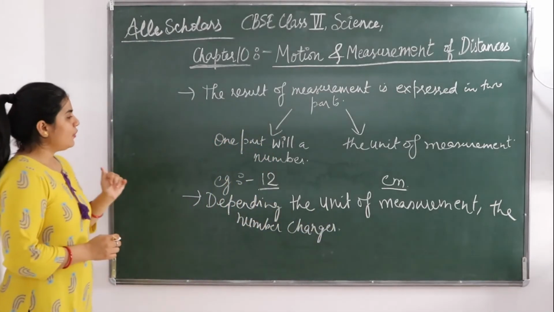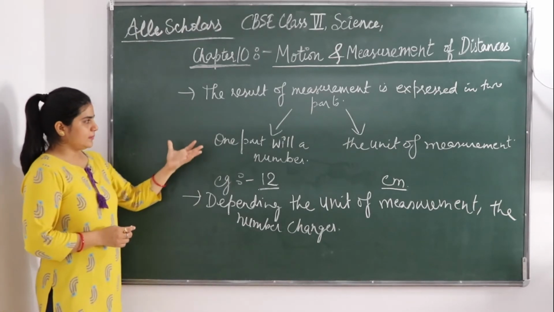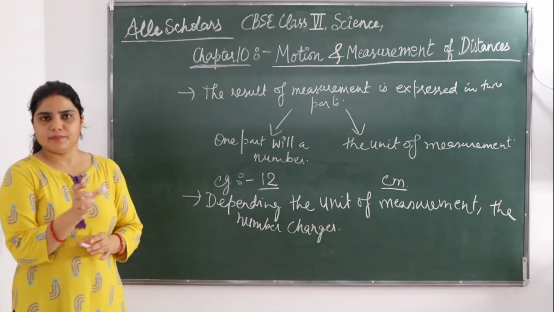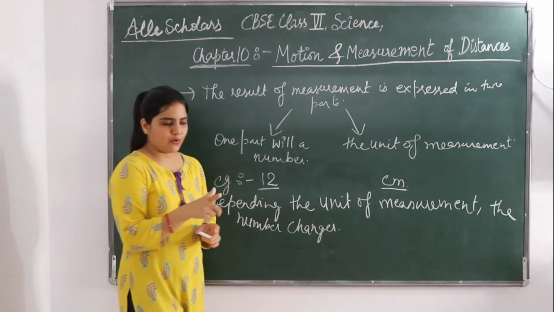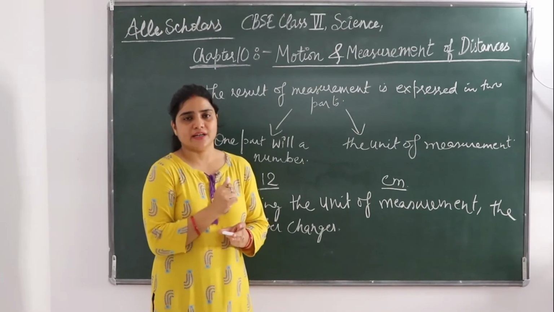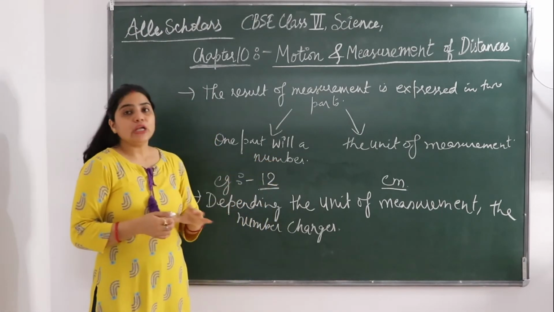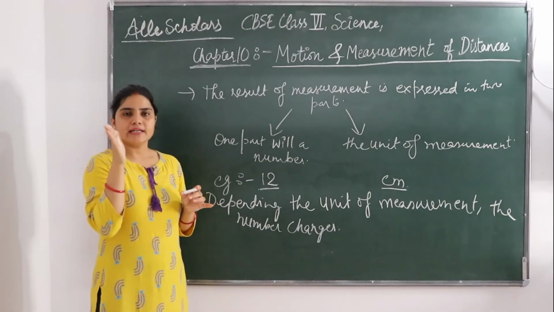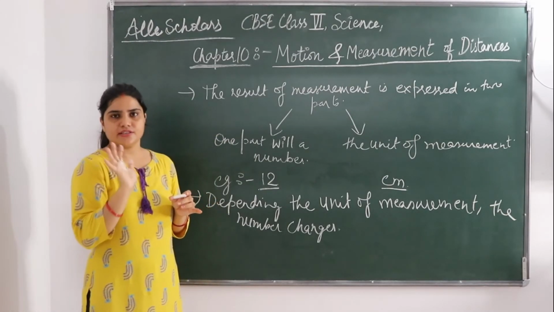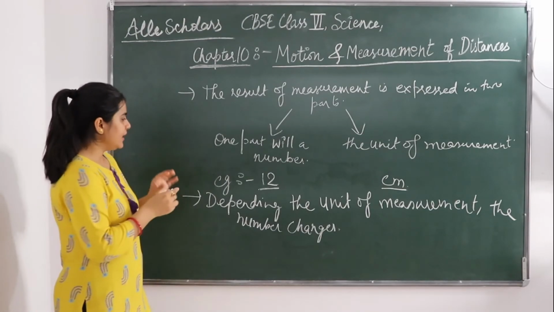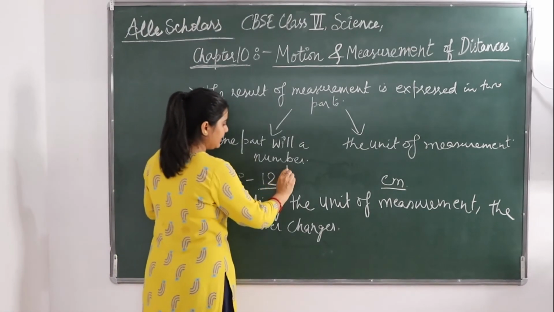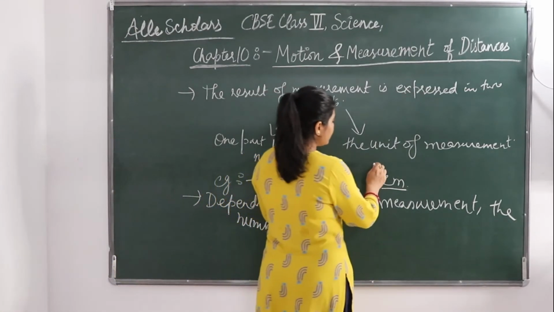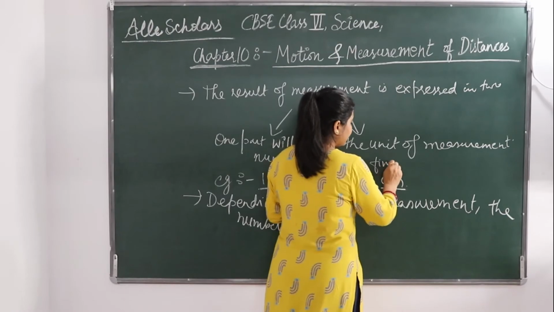Okay, so I have told you this 12 centimeter was a standard measurement. We have seen that measurements are of two types, standard and non-standard. Suppose if we are taking a non-standard measurement, if I have measured this board as 10 steps of my fingers, so I am going to write 10 as a number and the unit that I am going to use will be my fingers.